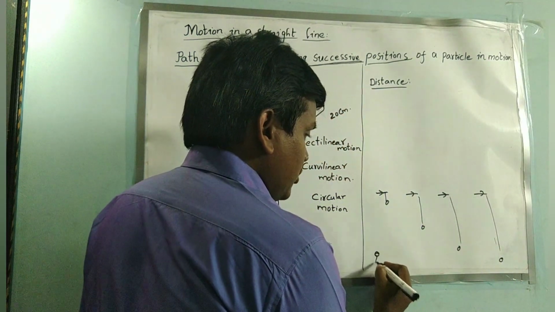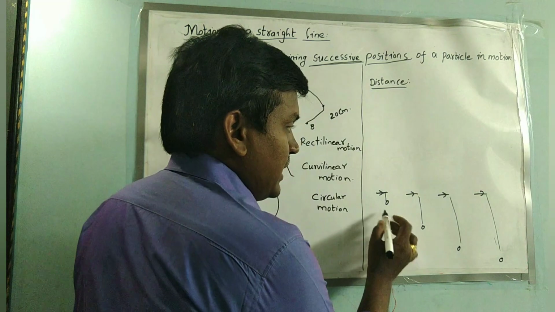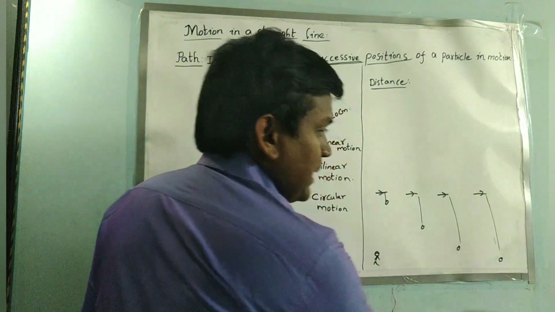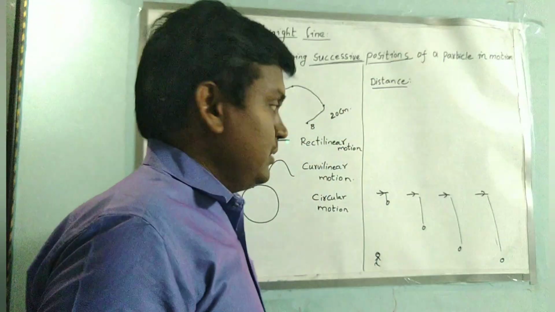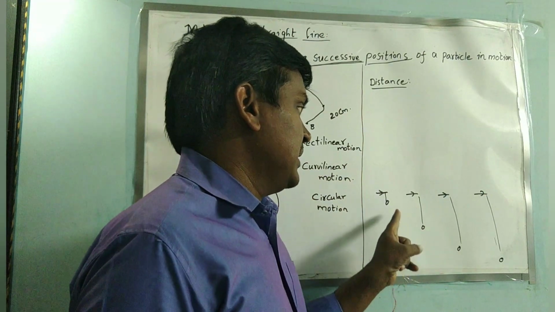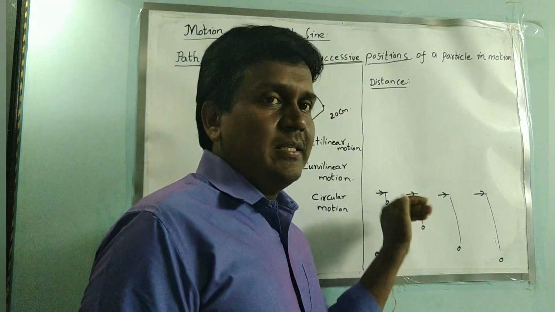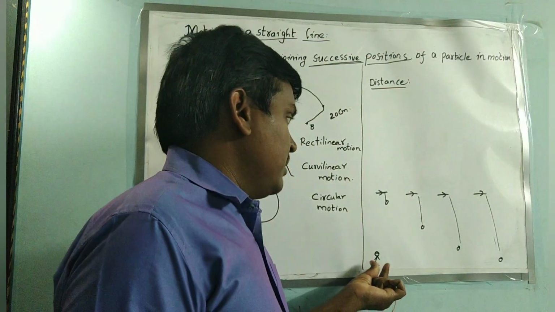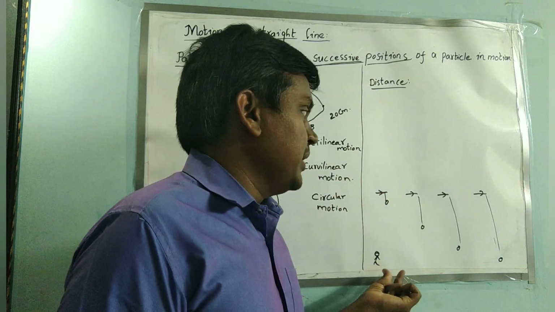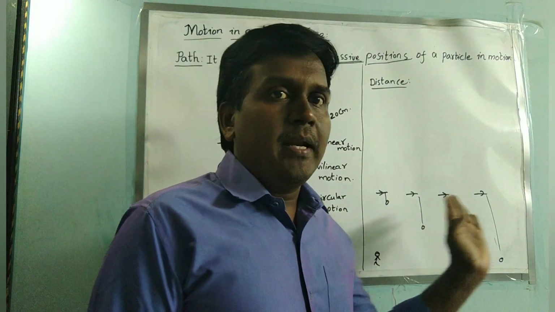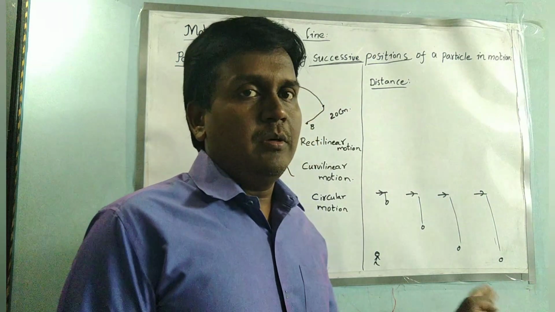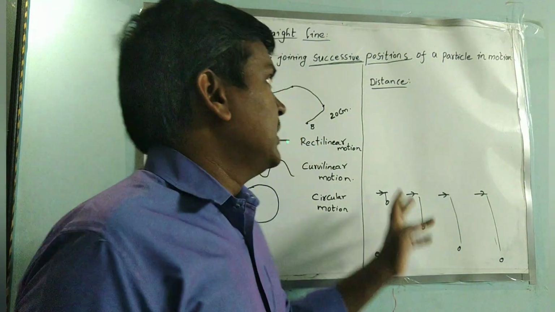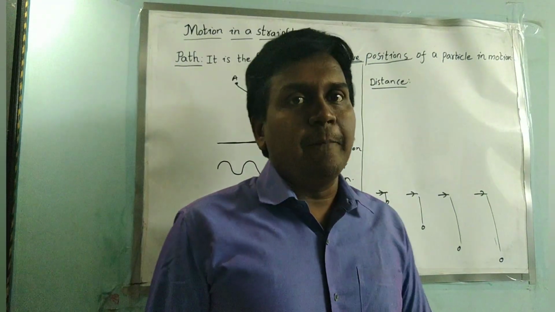But for a person who is observing from the ground, the path seems to be a parabola. The body is the same, but the body's path for the pilot is a straight line and for the person on the ground is a parabolic path. So path is relative.